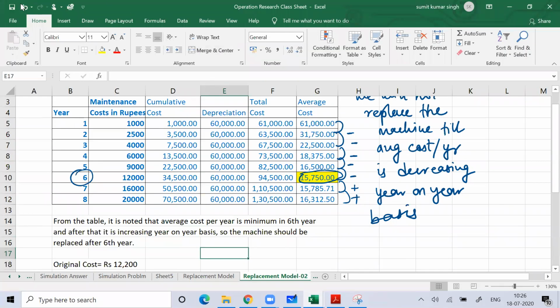Nobody is saying anything, so I'm assuming that you have understood what I have done for today's class. Till today, in the replacement model, we talked about the cases when the value of money does not change with time. You know that in reality in finance, we live in the world of time value of money and inflation, because of which our purchasing power is decreasing with time. So definitely the value of money decreases with time. So from next class, whatever problems we discuss in the replacement model, we'll consider the time value of money.